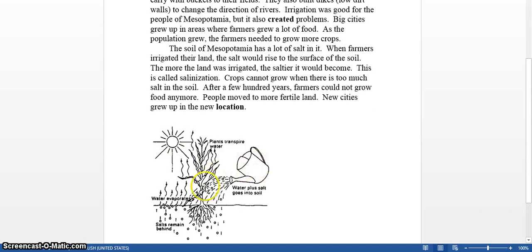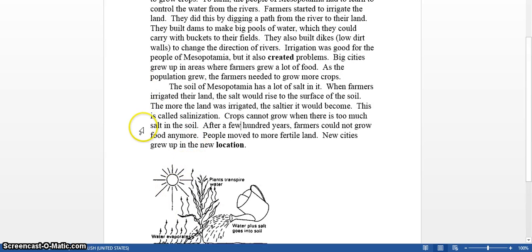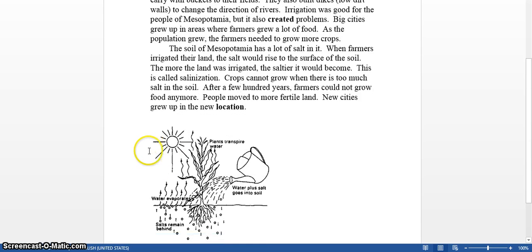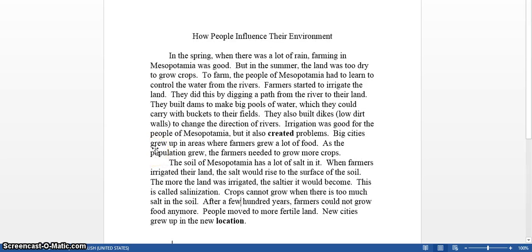They put too much water on the soil, and then that caused the salt to come to the top as the water evaporates into the atmosphere, into the air, and then the salt kills the plants. So cause, too much irrigation or too much water on the soil. Effect, salt rises to the top and kills the plants and you can't grow crops anymore. So that was the problem in Mesopotamia.